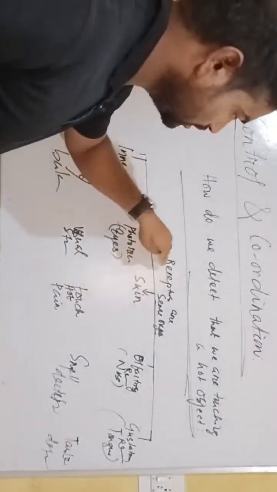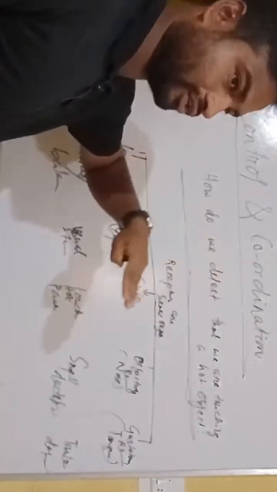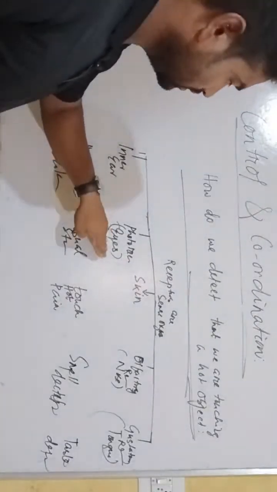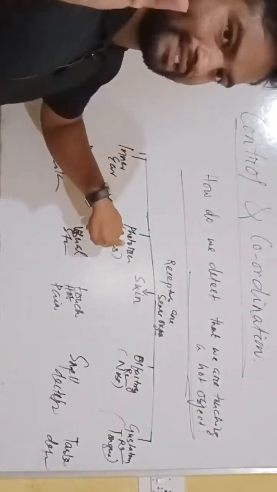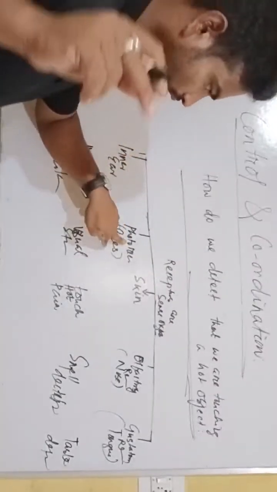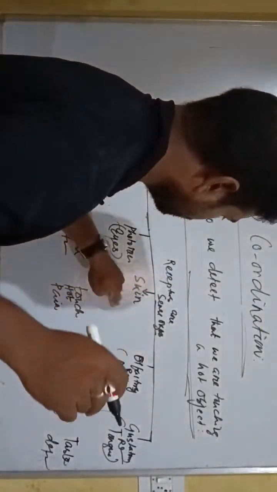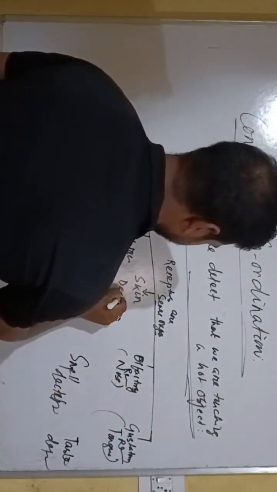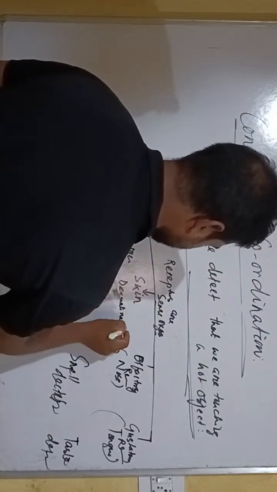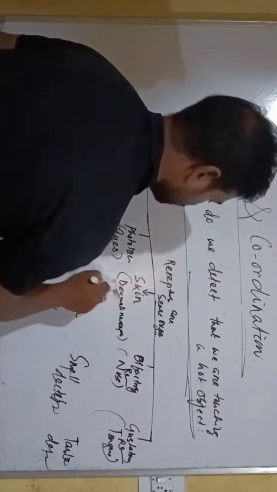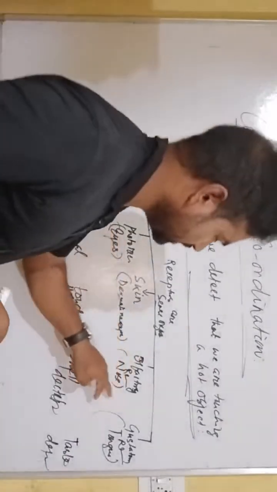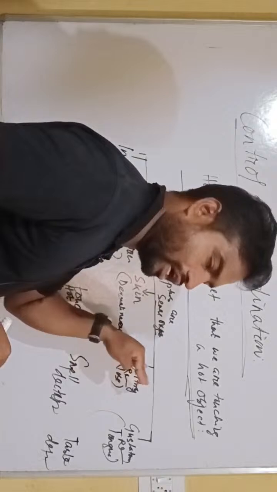Receptors are present in the sense organs. In the eyes, specialized cells called photoreceptors are present. In the skin, there are dermatoreceptors; under the skin, receptors are present. Olfactory receptors are present in the nose.